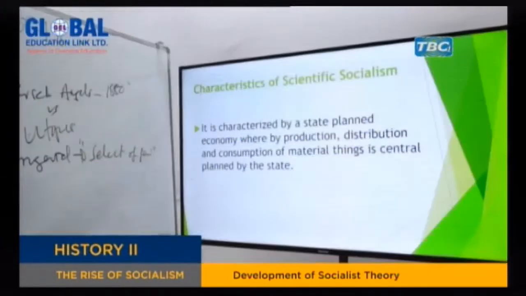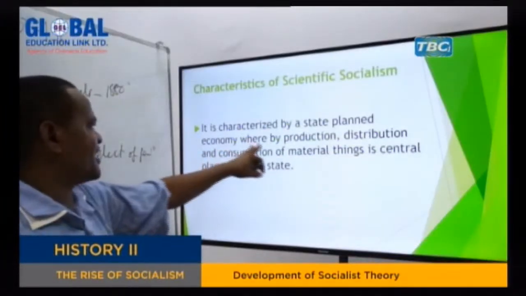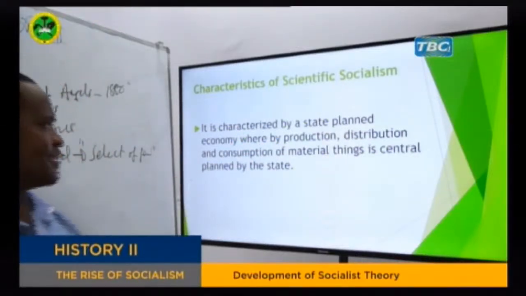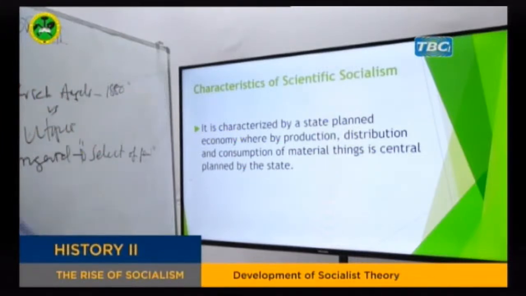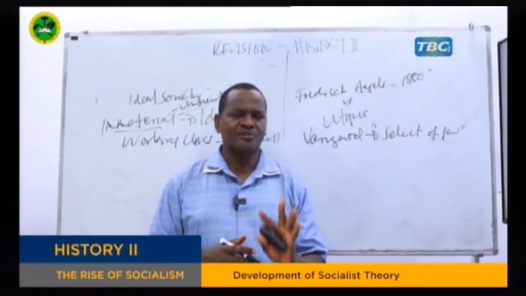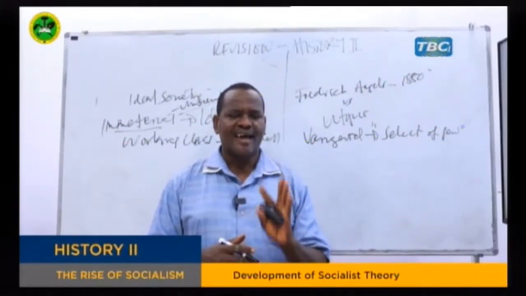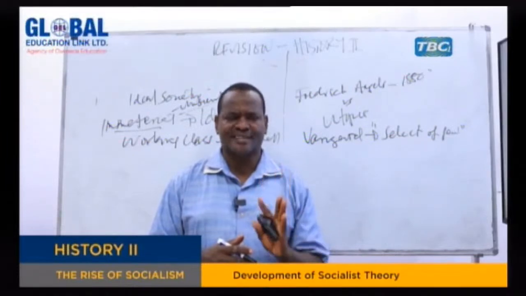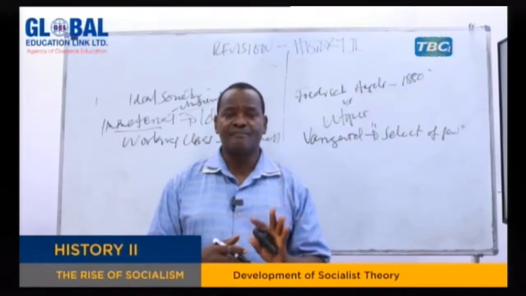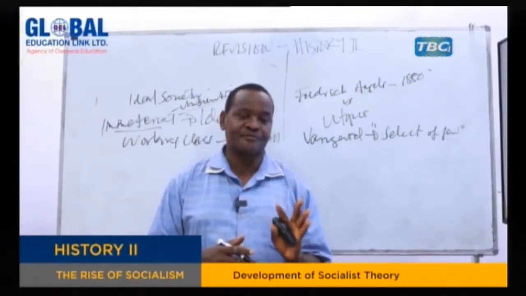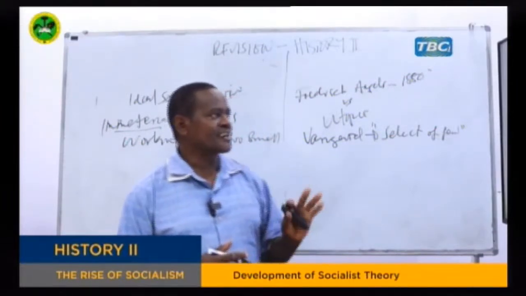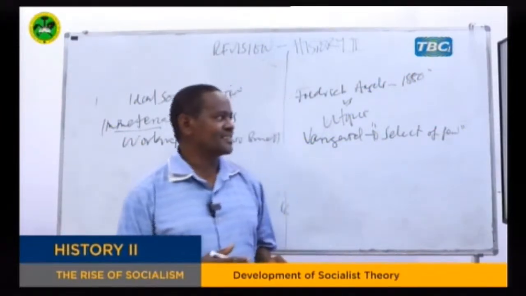Another characteristic is that it is characterized by a state planned economy, where production, distribution, and consumption of material things are centrally planned. The government plans what to produce, when to produce, how to produce, to whom to produce, how much to produce, and so on. That means the process of production, distribution, and consumption of material wealth are all planned by the state. That's what is meant by a centrally planned economy.